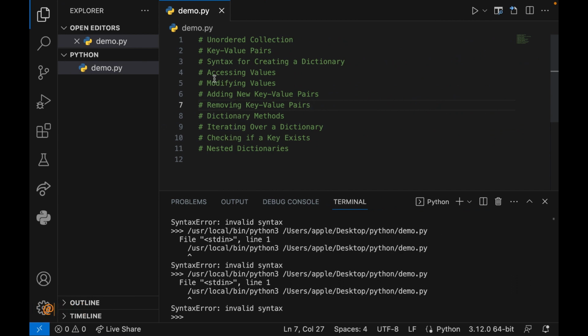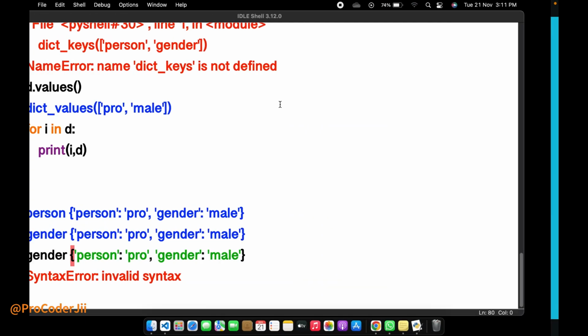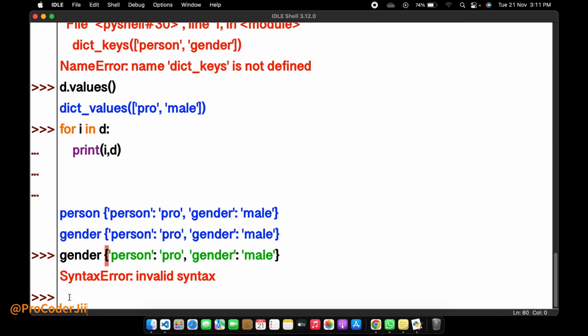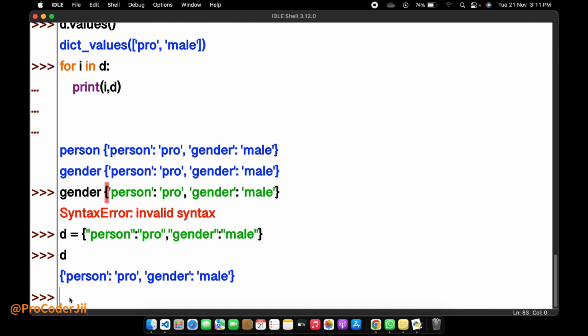I just check here how to modify the values. Okay, this is how we can modify a value. If I want to modify the value with the help of key, I write like this, d of person.